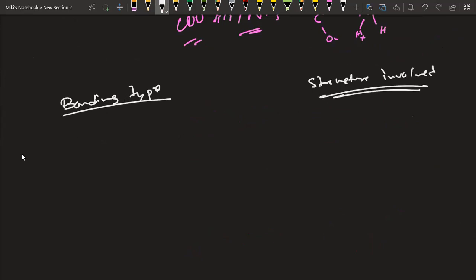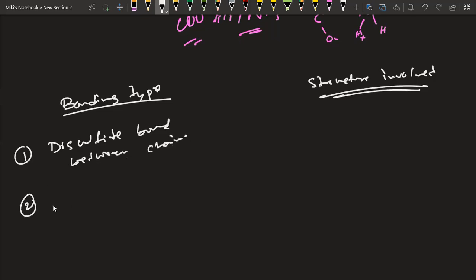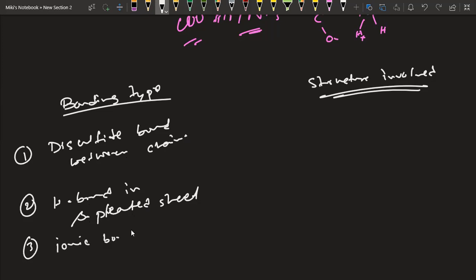So we have, let's say, the bonding involved: disulfide bond between chains. Then we have H bond in beta pleated sheet. Then we have ionic bond between